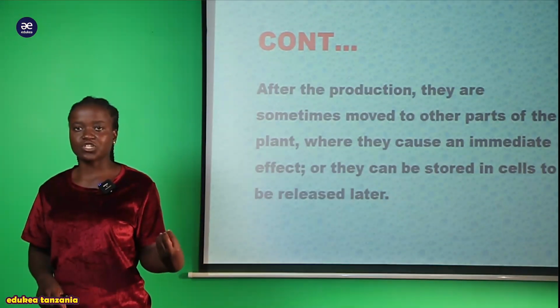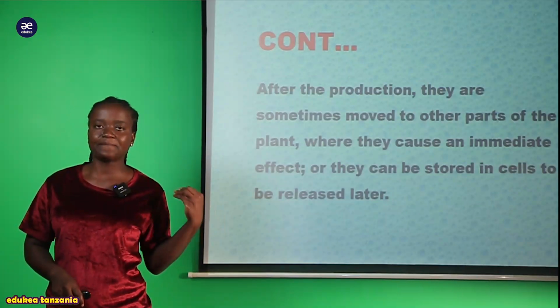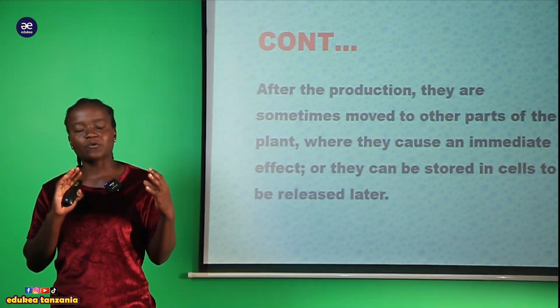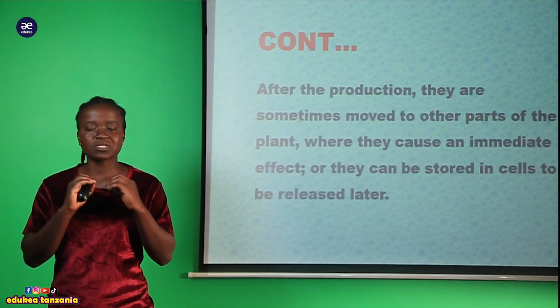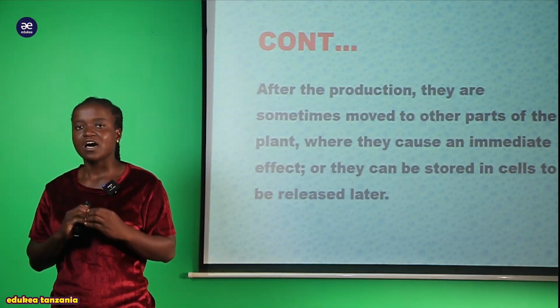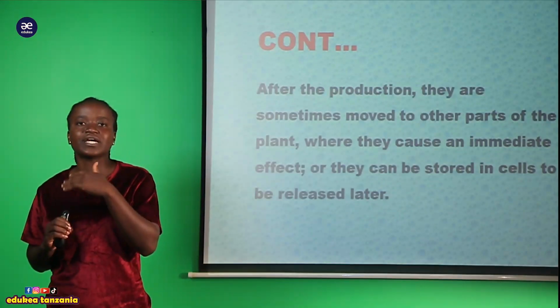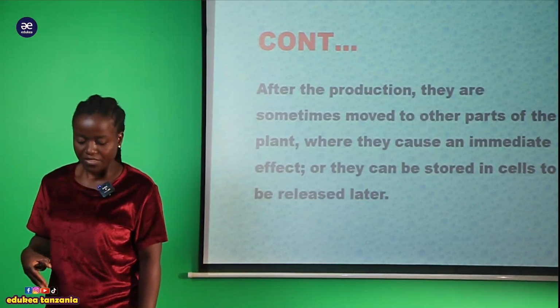So once the hormone has been produced, either in the apex of the root or in the apex of the shoot, it cannot continue to stay there. It is produced because it is needed to perform a specific response. So it will move from that region to another region so that it can cause the effect.